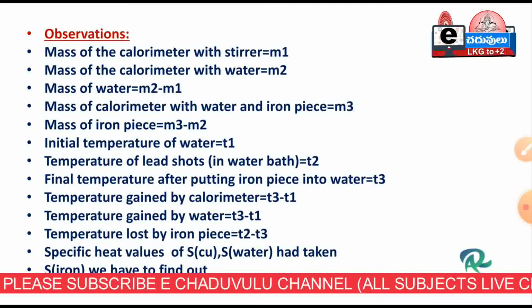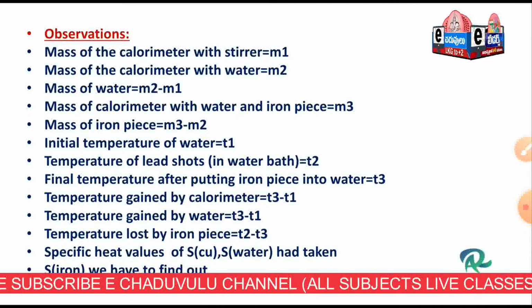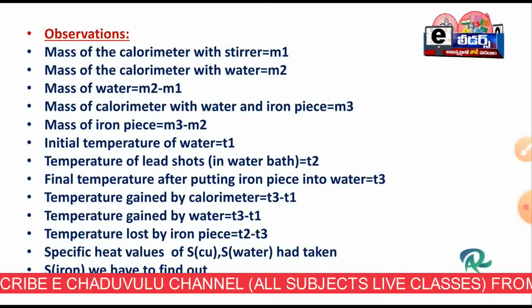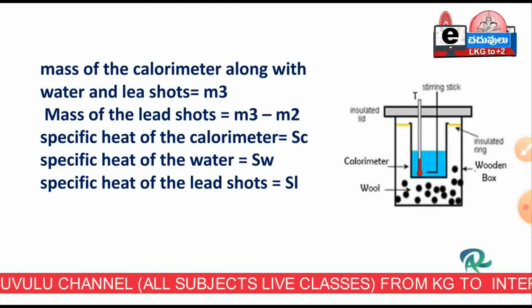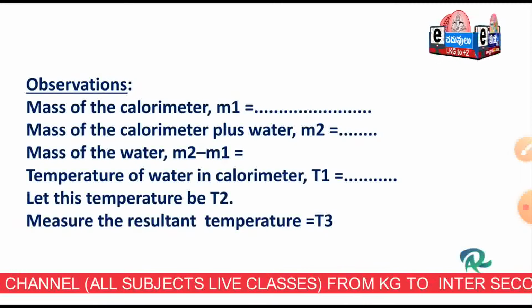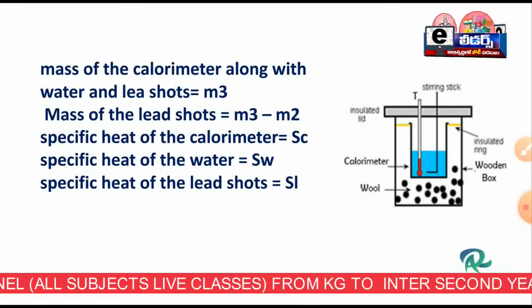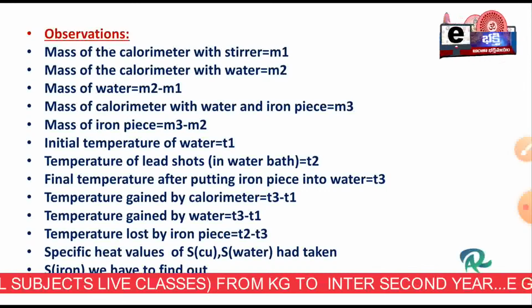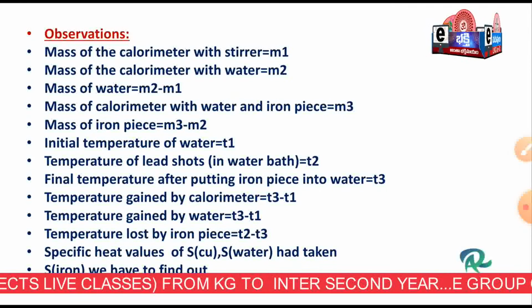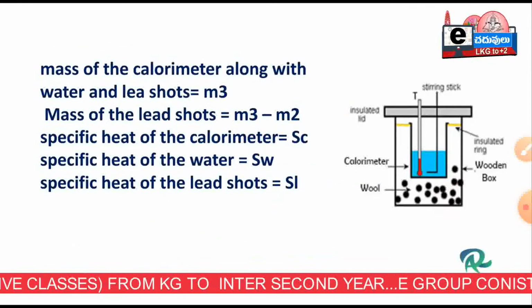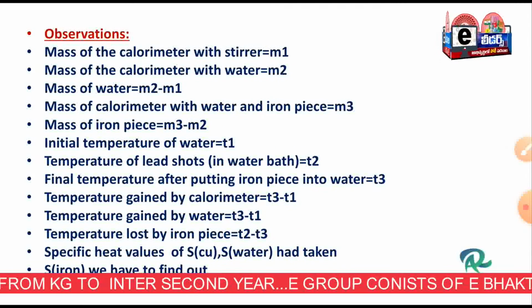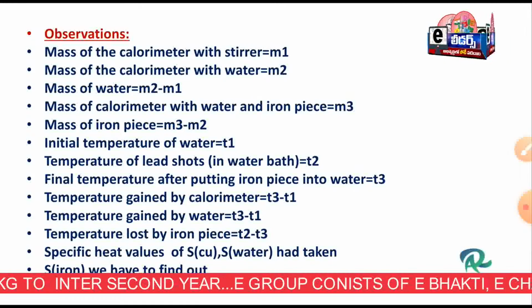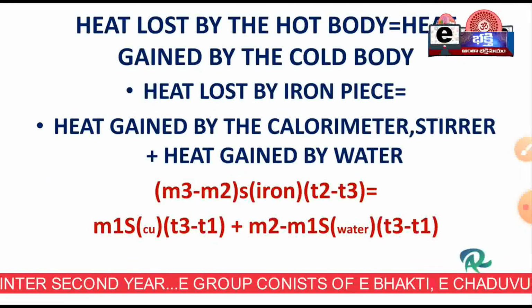Observations: the same thing we have to write, M1, M2, M2 minus M1, everything you have to write under observations. Here, just as a reference point of view only, I put these in a single frame, because these two are in different frames. We have to write observations like that.